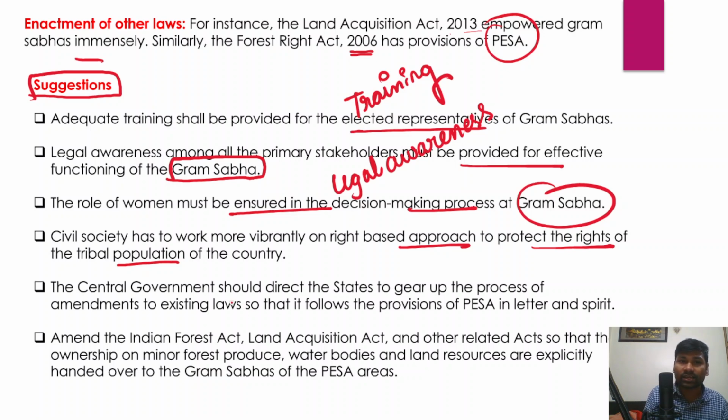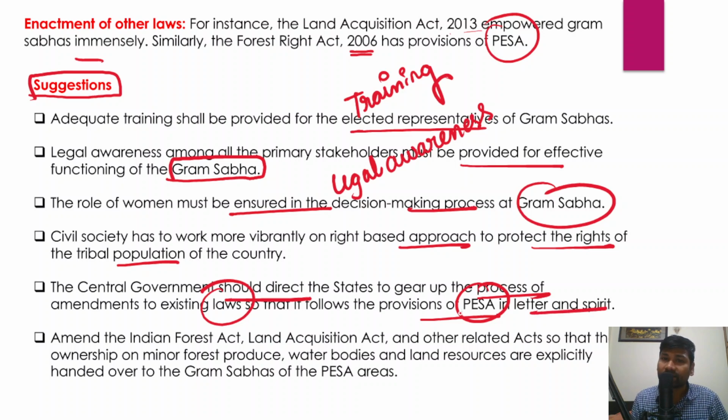And in fact, the central government should direct the states to gear up the process of amendments to the existing laws, so that they follow the provisions of the PESA Act in letter and spirit. And similarly, it is desirable to amend the Indian Forest Act, the Land Acquisition Act 2013, and other related acts, so that the provisions of these legislations could be brought in consonance with the Forest Rights Act.